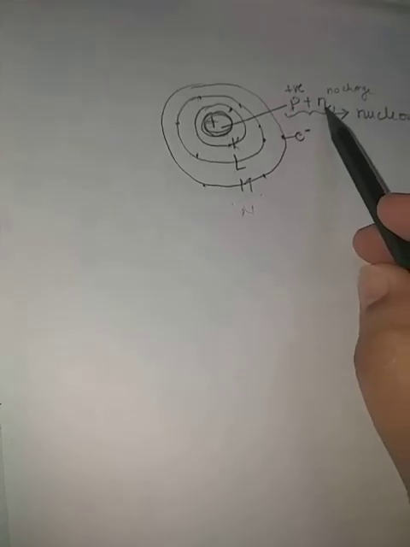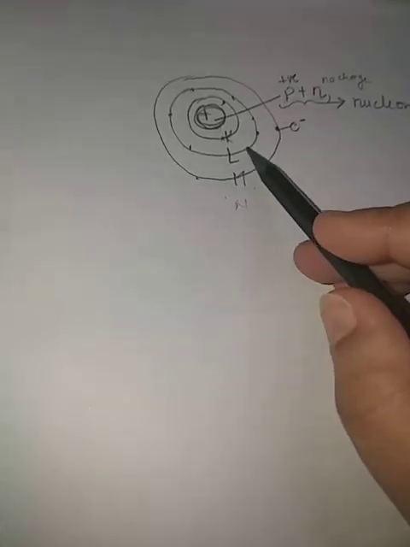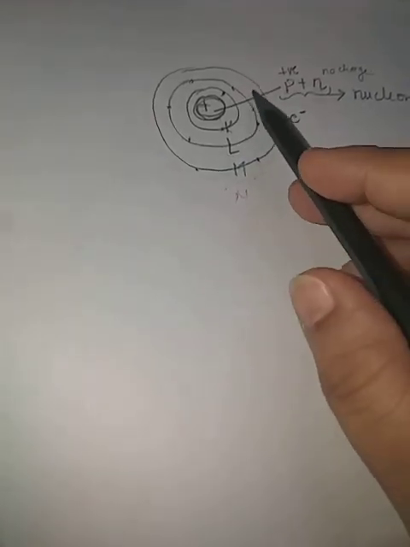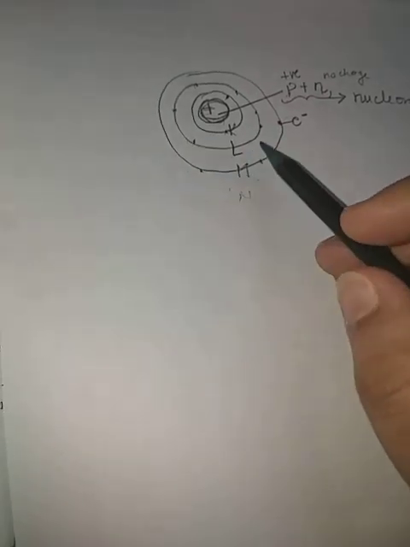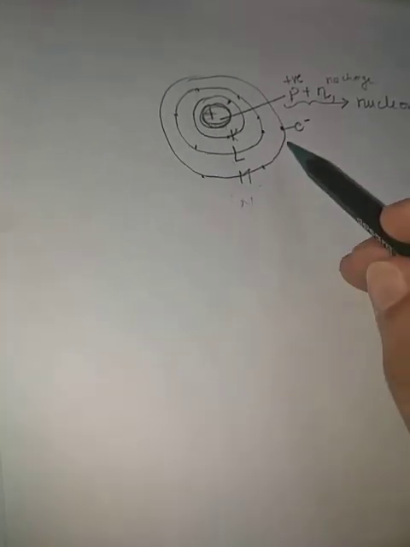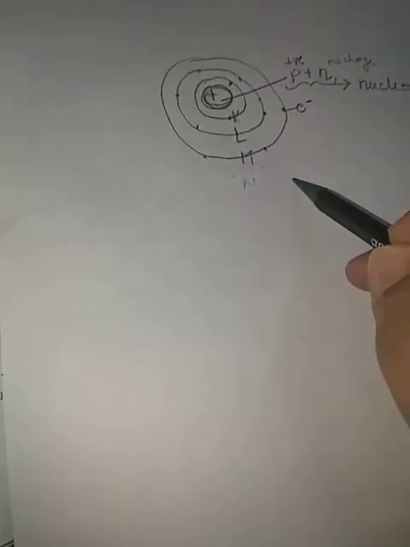Now, these are called orbits. Orbits are the imaginary paths around the nucleus in which electrons revolve. Okay, this is clear. So now come to atomic number.